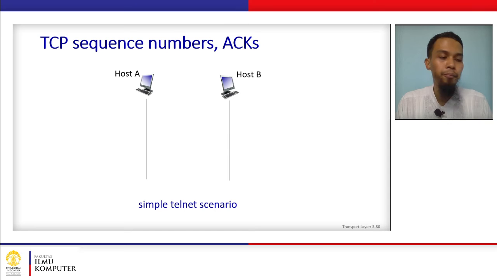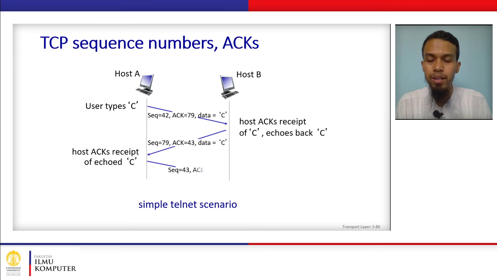Okay, now we'll see a simple example of TCP sequence numbers and ACK numbers. We'll use a simple telnet scenario. Let's say host A and host B are using a telnet session. The user types C, just one character C with 1 byte. So the sequence number is 42, and the ACK number is 79.